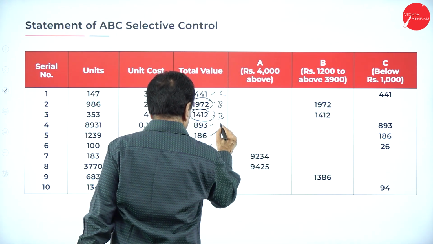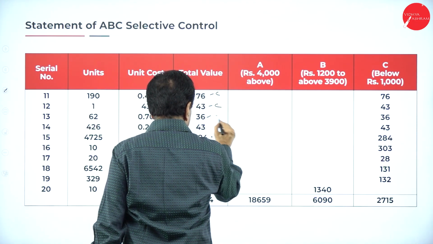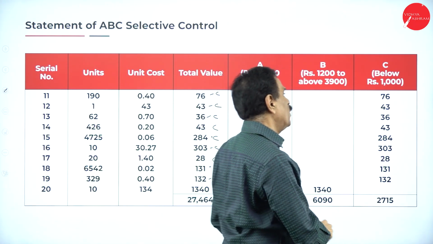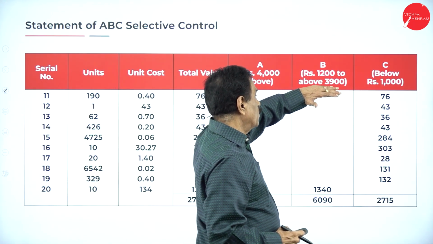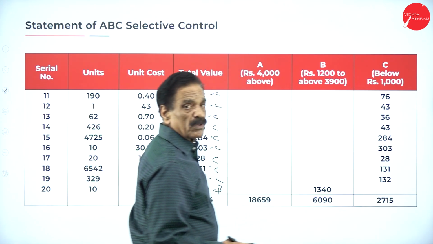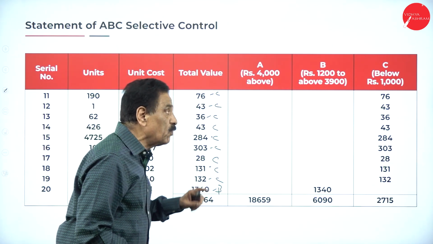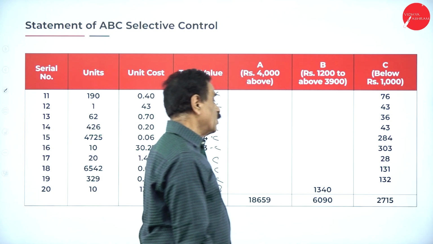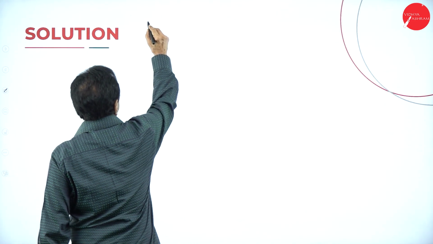441. All C. All comes under say 2715. Below 1,000. So I selected 4,000 and above as A. More than rupees 1,200 to 4,000 one group. Then below 1,000, another group. So totally 27,464. A group goes 18,659. B group goes 6,090. C group goes 2,715. In value,